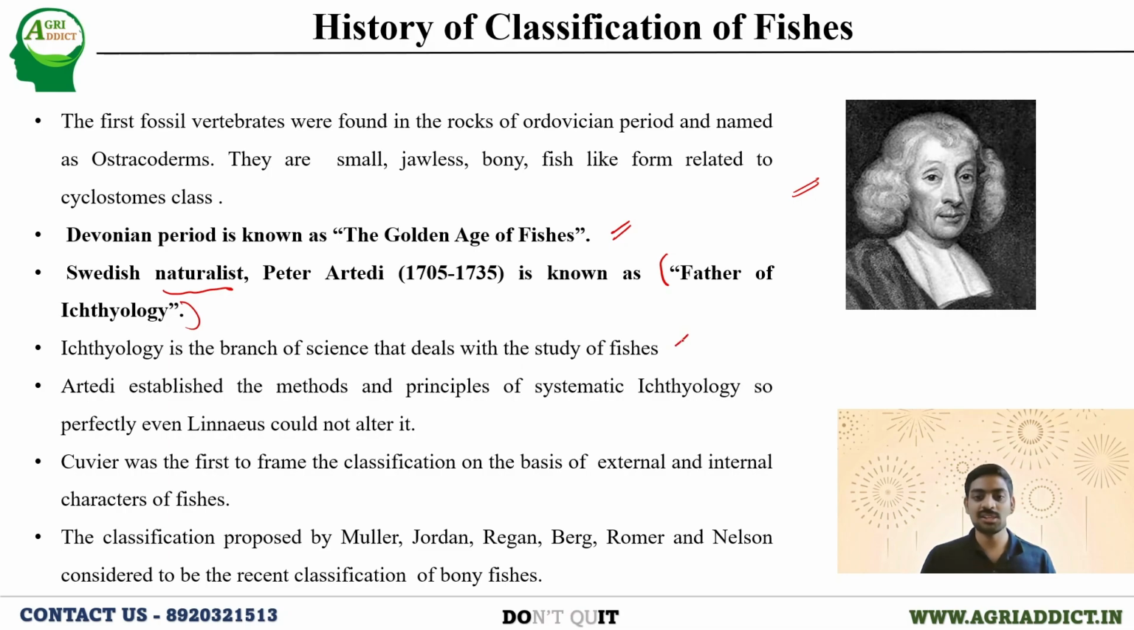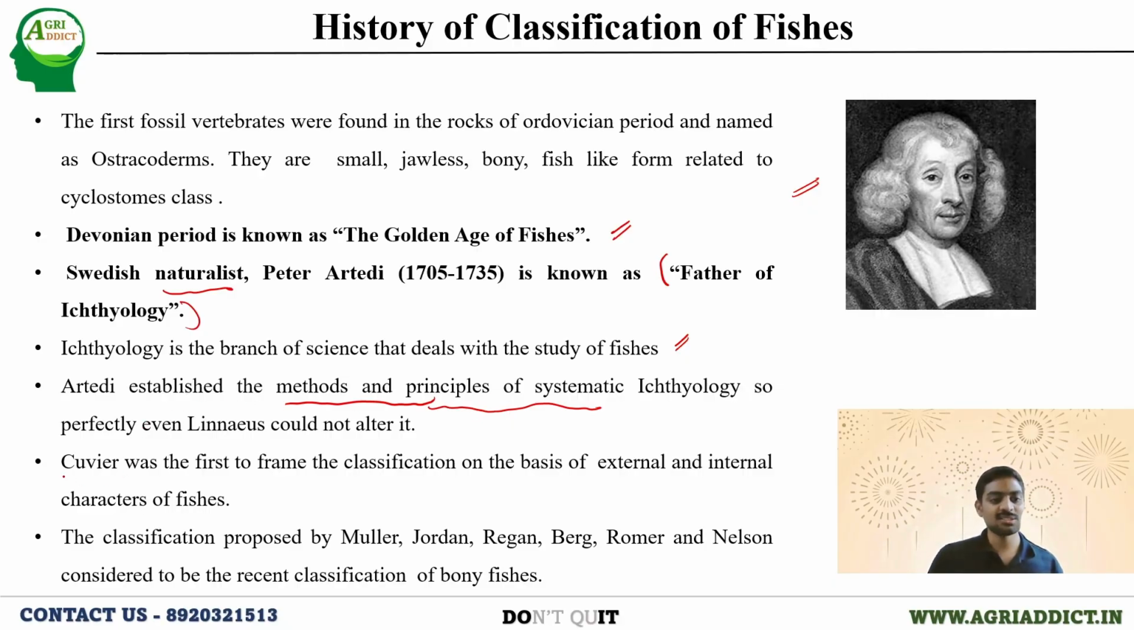Next, talking about ichthyology. Ichthyology is a branch of science that deals with the study of fishes. As I told already, Peter Artedi, who is regarded as the father of ichthyology, was able to establish the methods and principles of systematic ichthyology so perfectly that even Linnaeus could not alter it. Though he was not a taxonomist, he was able to establish that systematic study over these fishes and give a systematic classification. Linnaeus took the methods and principles as they are from the classification Peter Artedi gave.